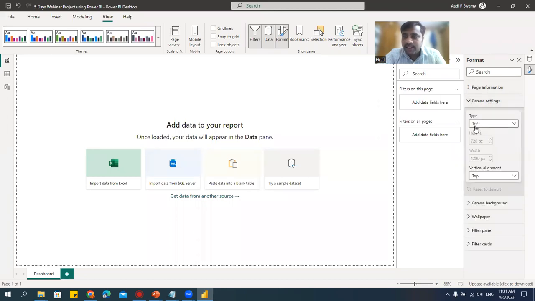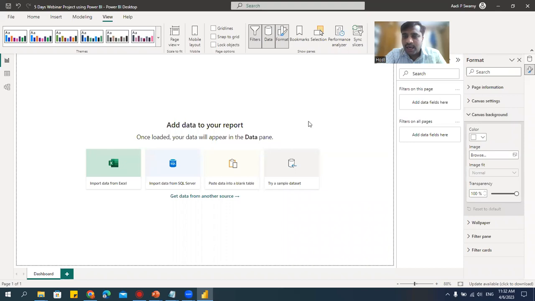Canvas settings. Here we can actually do the settings. What is that? Let me tell you. See here, it is 16:9. This is the standard size. What we make for videos and all, that is 16:9. The Instagram videos that we see are vertical, that is 9:16. What you're seeing now is horizontal, that is 16:9. If you want to customize, you can go and customize here. But leave it 16:9 only. This is the standard size for the project. Next, the alignment, keep it as top only. Don't do anything with that. The next is the canvas background.